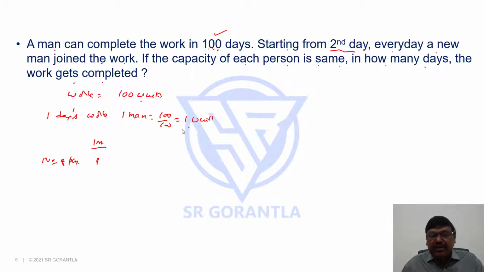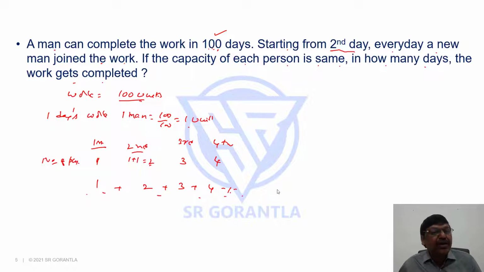So, one person does 1 unit of work. Second day, one more person joined, I have 2 people, so 2 people will do 2 units of work per day. Third day, one more person joined, I have 3 people, 3 units. Fourth day, four people are there, they will do 4 units, and so on. Now when we add all of them, the total work should be equal to 100 units.